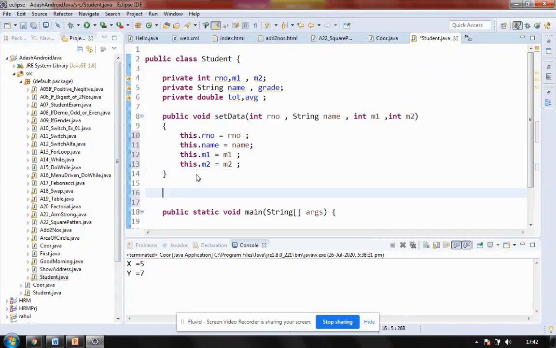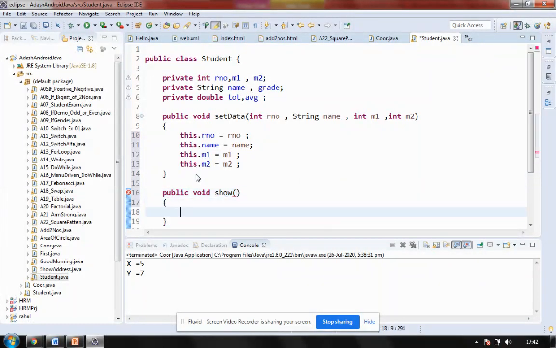Now to display the data, to display any kind of data we'll be using a show function. Public void show. I want to display the data, so I'm writing the show function here. So what should I show?